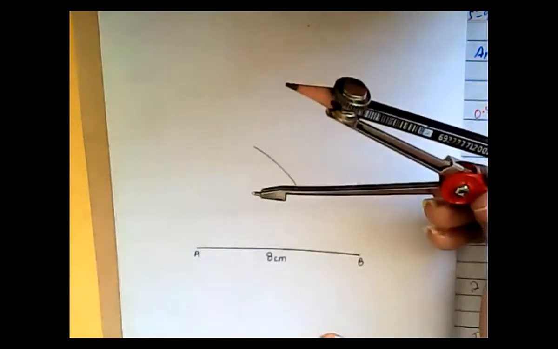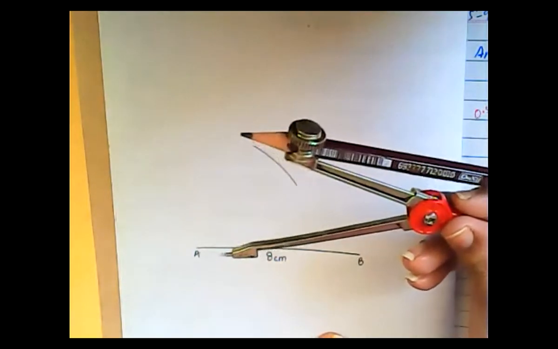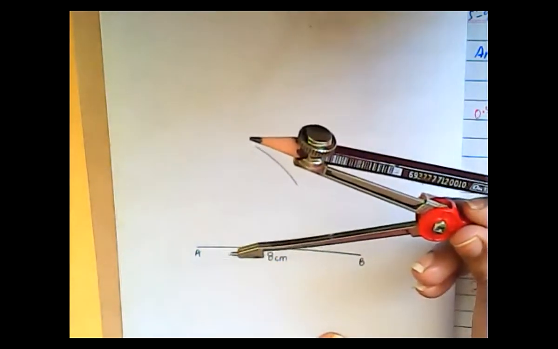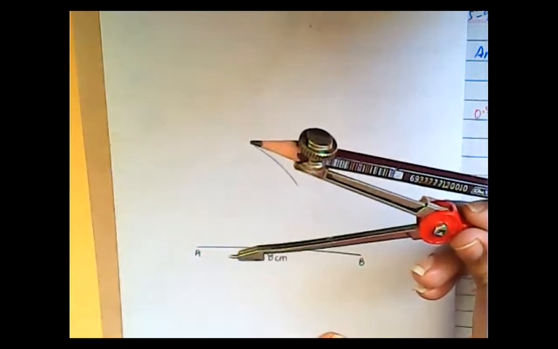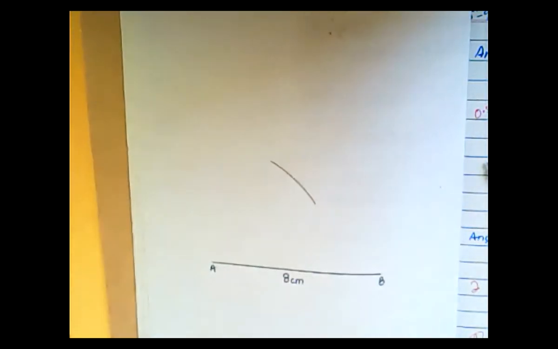Open the compass around 6 centimeter and then make a small arc. When you are done, please let me know. Everyone, draw a small arc of 6 centimeter. Done? Okay, I hope everyone has done.